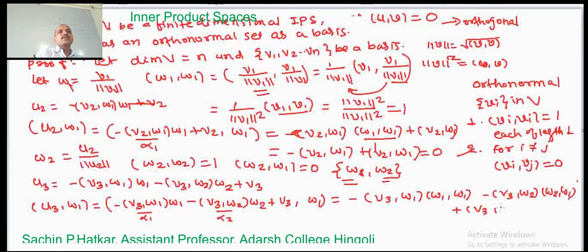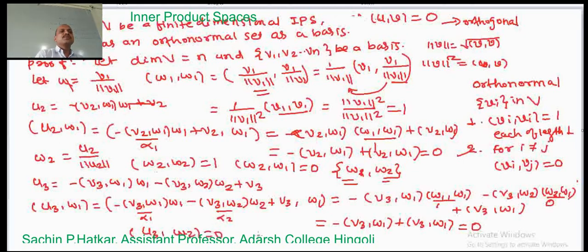Here w1 comma w1 is 1 and w2 comma w1 is 0. So this is equal to minus v3 comma w1 plus v3 comma w1, and this is equal to 0. So this shows that this u3 vector is orthogonal to w1. Similarly, we can show that u3 is orthogonal to w2. Here we get 0. Now let us construct w3 equal to u3 divided by the norm of u3.